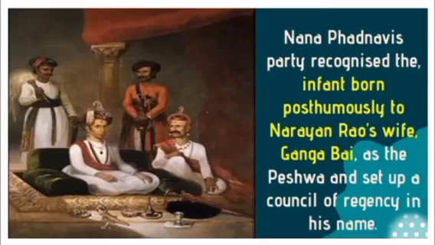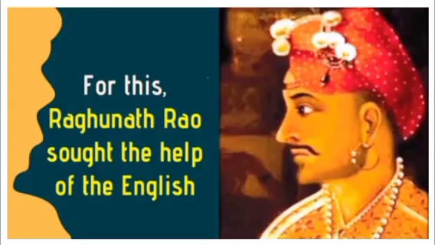Nana Phadnavis's party recognized the infant born posthumously to Narayan Rao's wife Gangabai as the Peshwa and set up a council of regency in his name. So, Nana Phadnavis wanted the infant born of Narayan Rao to become the Peshwa. For this, Raghunath Rao sought the help of the English, the British, to solve the problem with Nana Phadnavis.